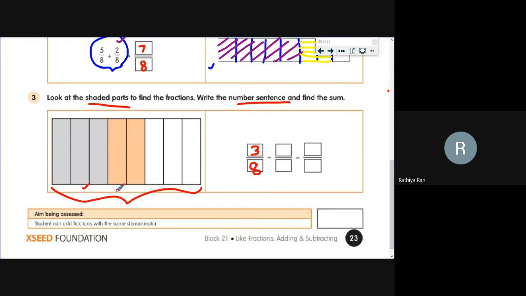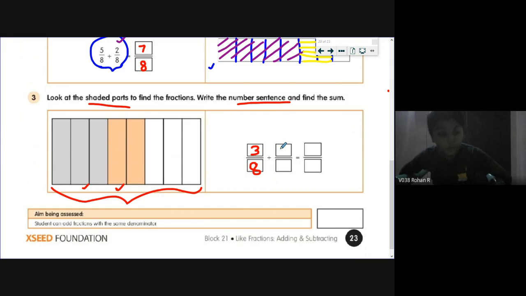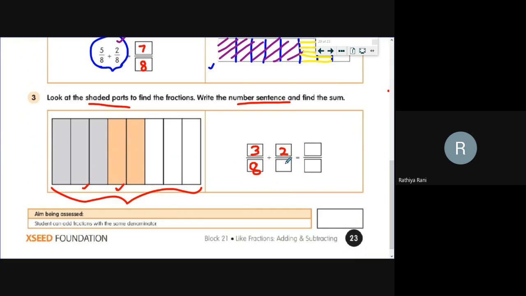Good. And look at the second color. Rohan, what is the second fraction? 2 by 8. Very good. 2 by 8. And Daksha, what will be the answer for this question? The answer is 5 by 8. 5 by 8. Very good, students. So we have completed the addition sentence also. Yes, dear. So only this much is today's topic.